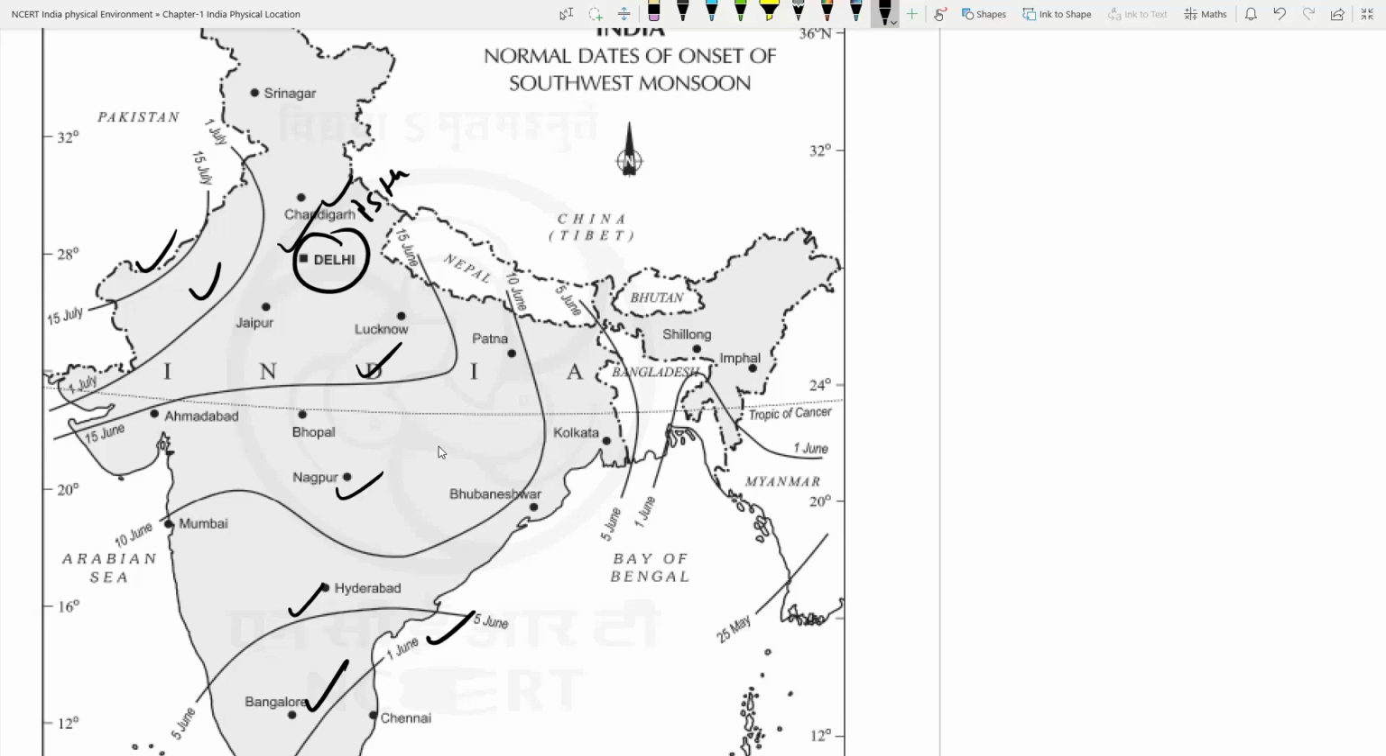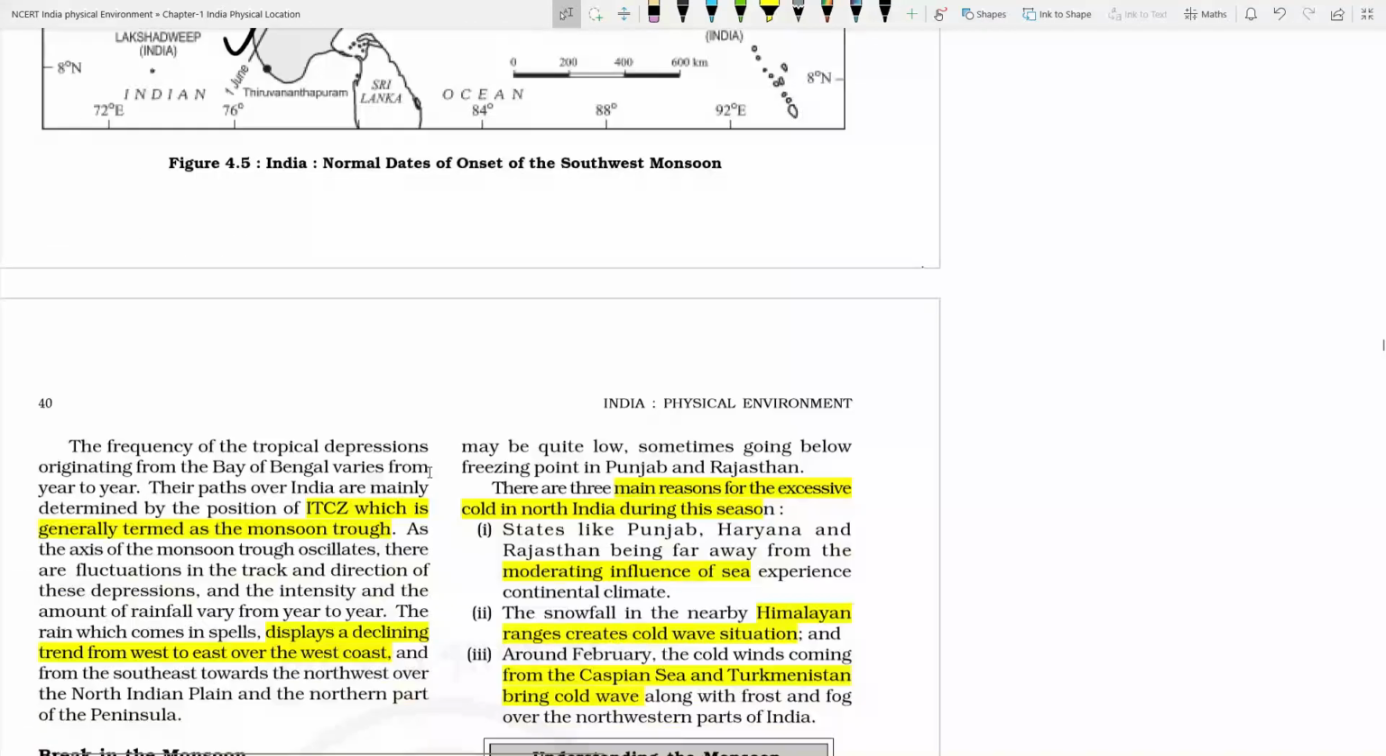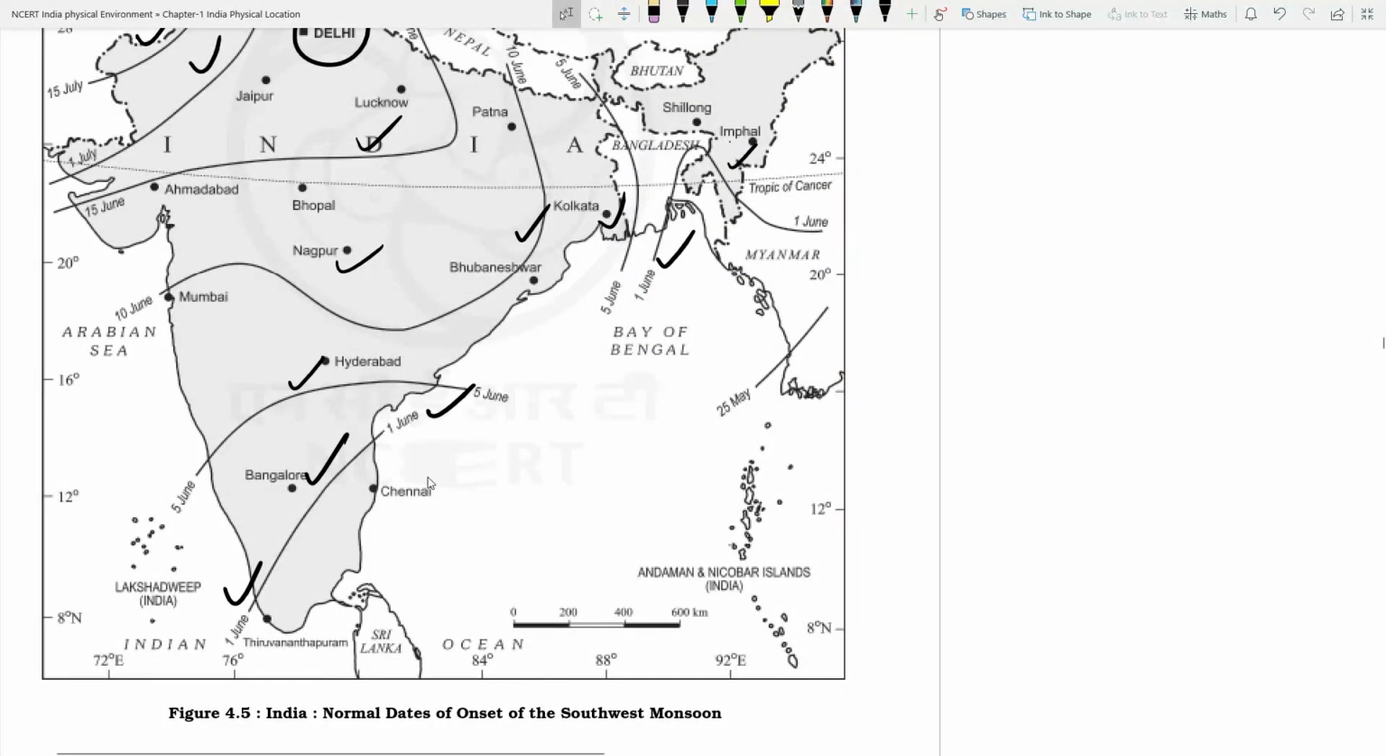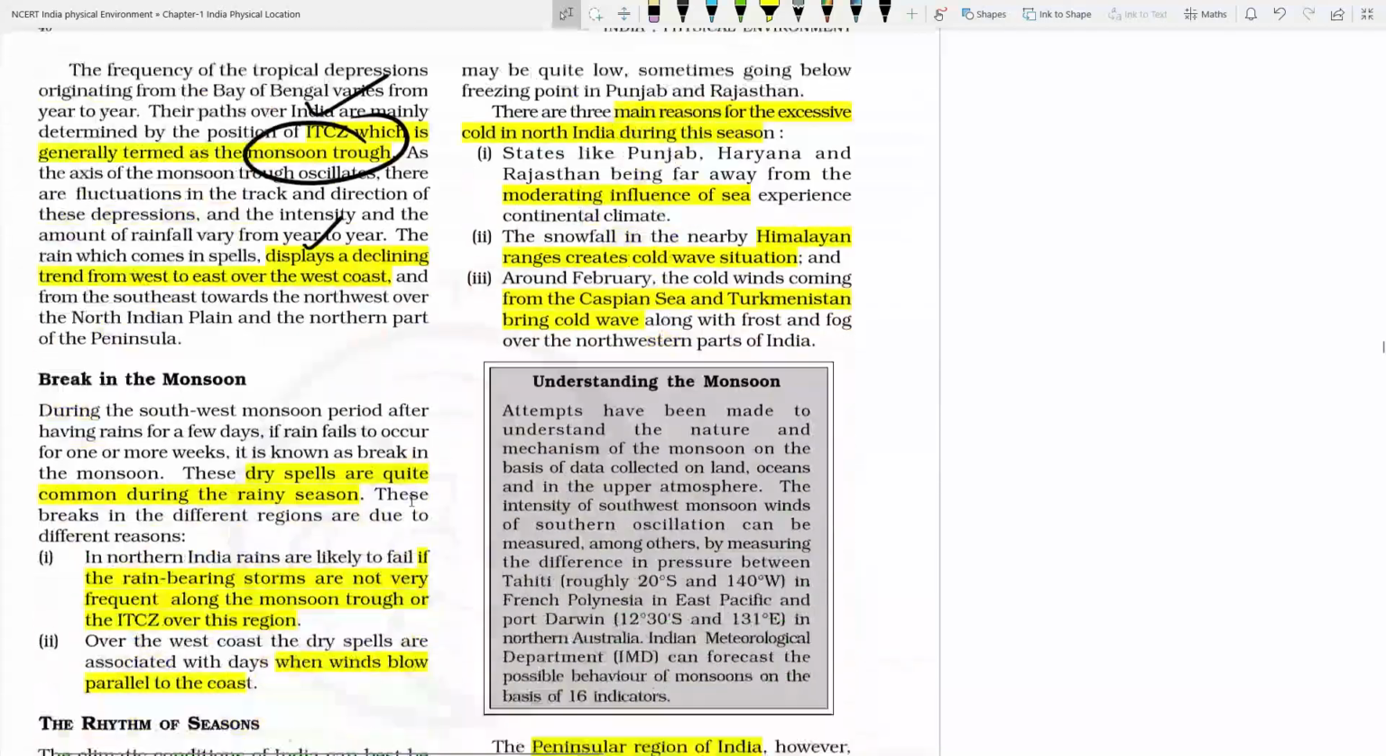So it was delayed. Even here you can see that on the 1st of June the rainfall is on this area, on the Mizoram and Tripura area, and on 5th of June the rainfall is on these areas, and on 10th of June on this area. So you can see that by 15th of July the whole of India is covered by the monsoon. Fine. So ITCZ creates monsoon troughs, the low pressure zones, and those are the areas where there will be high rainfall, and it has the common tendency that the rainfall will keep on decreasing as we move from the eastern direction to the western direction.